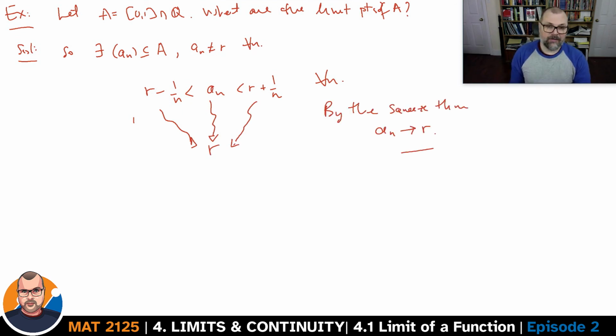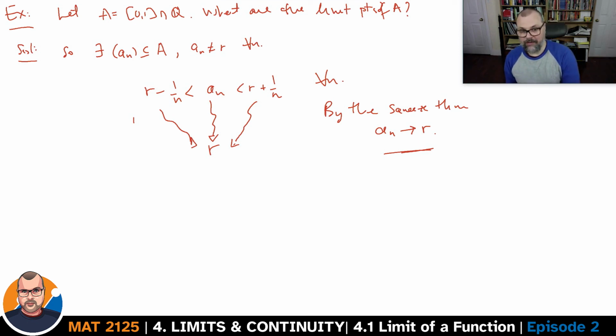Is there anything about what we did here that was specific to r being rational? No. r could have been a real number, just anything in the interval (0, 1). It doesn't have to be rational or irrational. The same argument holds.